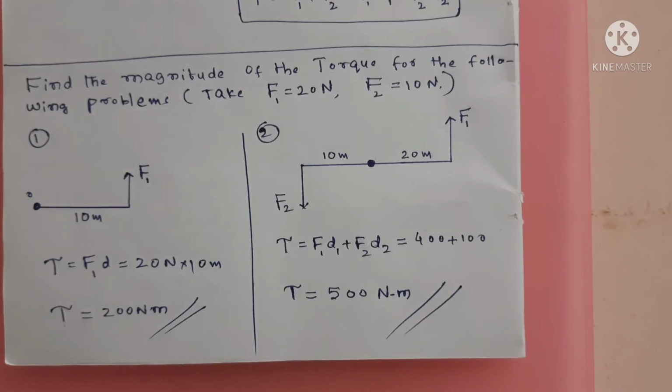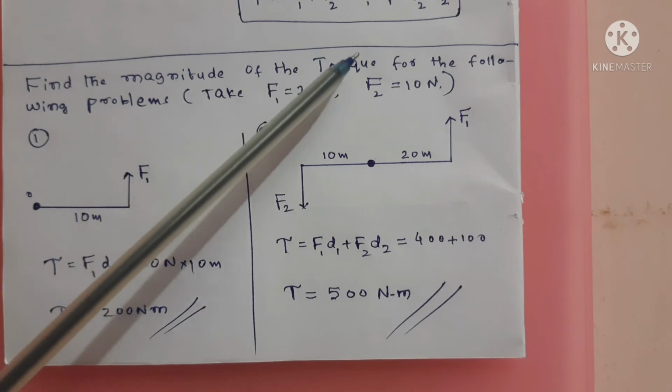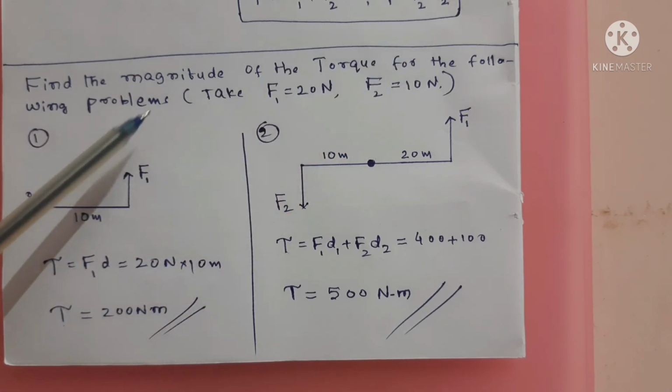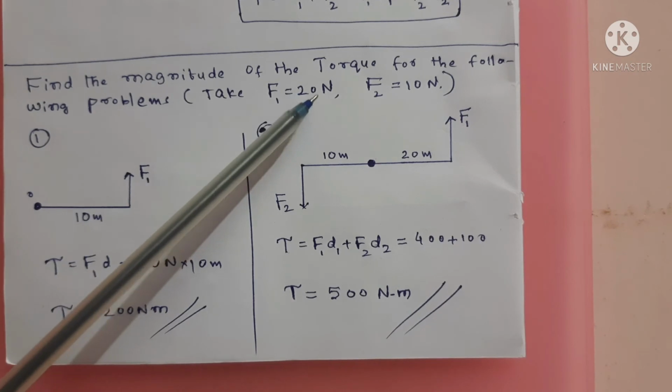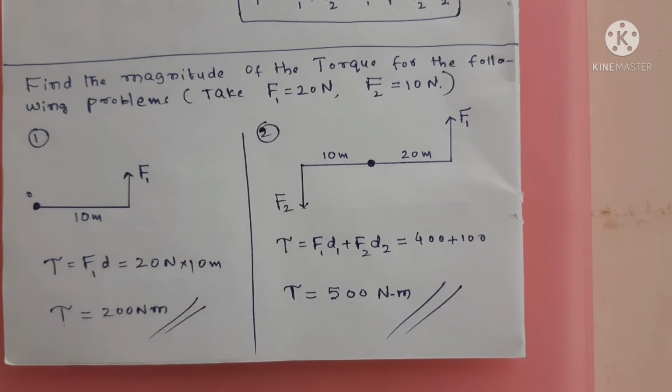One problem we will solve based on this concept and the tools I have given you. Find the magnitude of the torque for the following problems. Take F1 equal to 20 Newton, F2 equal to 10 Newton. The first problem is simple. One rod is there, length is 10 meter. This point O is fixed. One force F1 is applied on this rod along this direction. So tau equals F1 into D. Simple. 20 Newton into D, which is 10 meter. So tau equals 200 Newton meter.